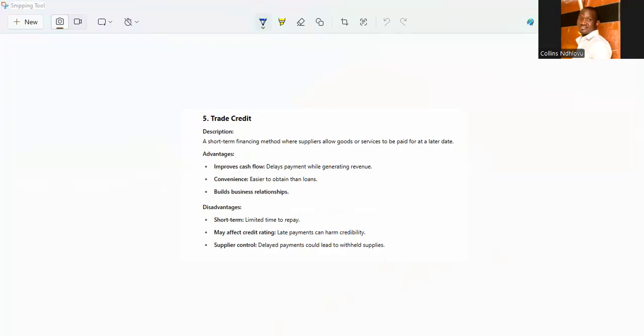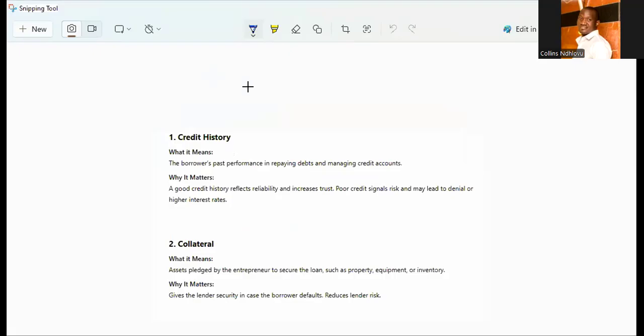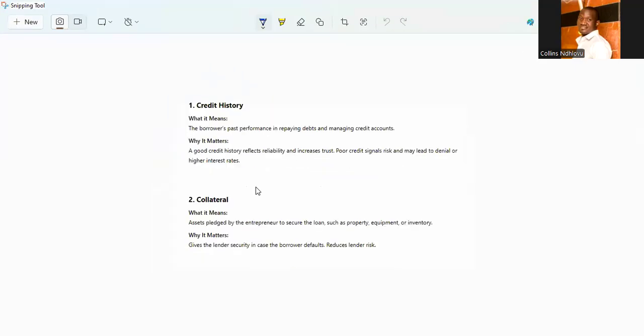So what are some of the five things that lenders should consider before giving out credit to entrepreneurs? What are some of the things? This is practical, we should know. Number one, credit history, collateral, what business plan you have. Credit history, we have the CRB where you're going to see how your performance has been in terms of reliability.